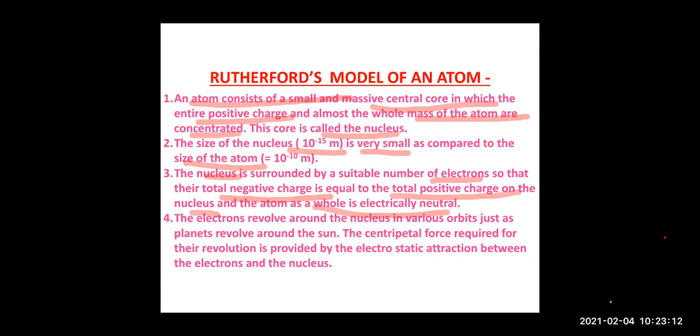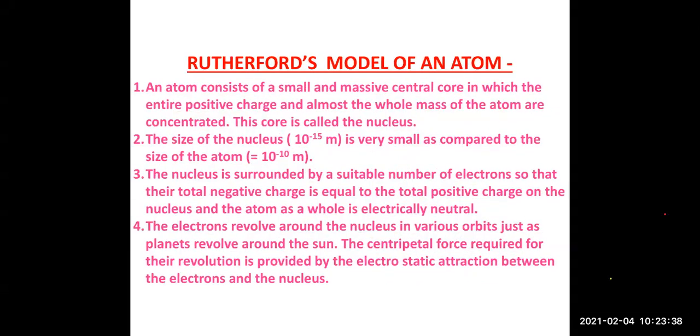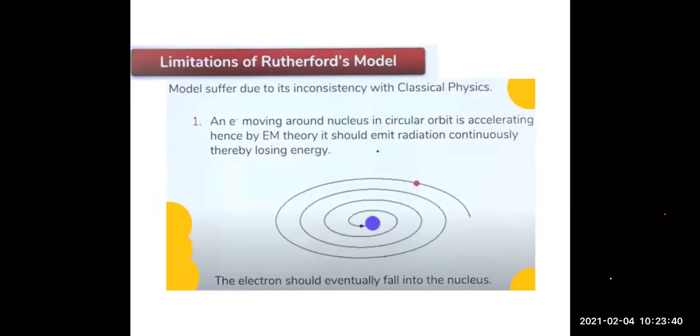And what did he say about the electrons? The electrons revolve around the nucleus in various orbits, just as planets revolve around the sun, right? The centripetal force required by the electron to revolve around the nucleus is provided by the electrostatic force of attraction between the electrons and the nucleus. So children, this was your Rutherford model of atom. This too had some limitations. So let's discuss the first limitation of the Rutherford model.